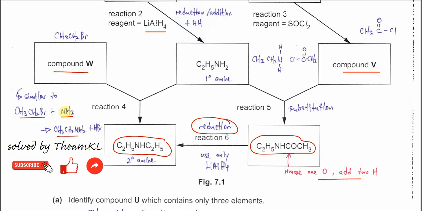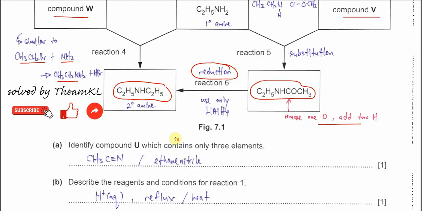It's just like this. One hydrogen here will change to this ethyl group. So now this primary amine, after it reacts with this bromoethane, will also form this secondary amine. I hope you understand and you can see that. So these are all the relations in this scheme. If you understand, then you can answer all the parts here.